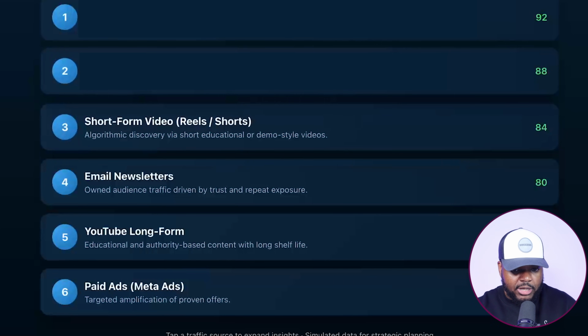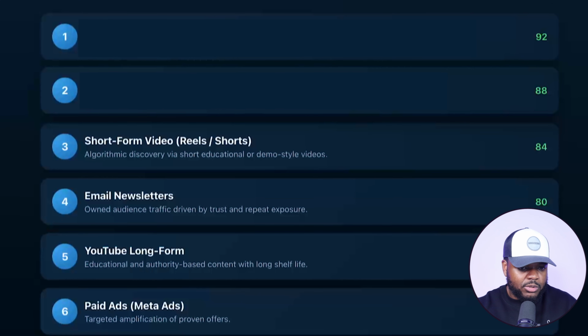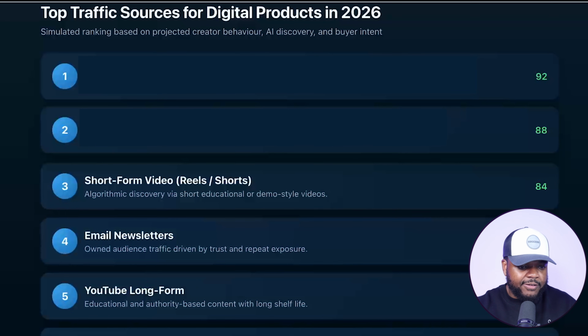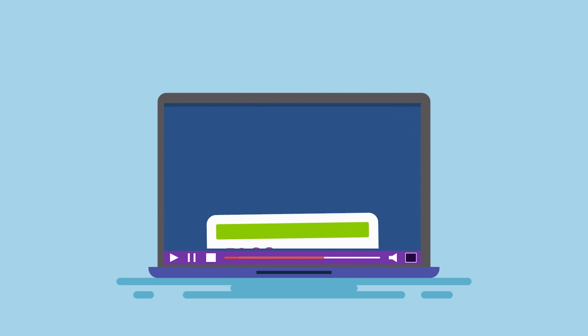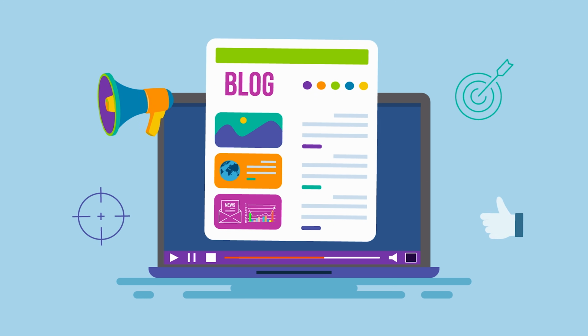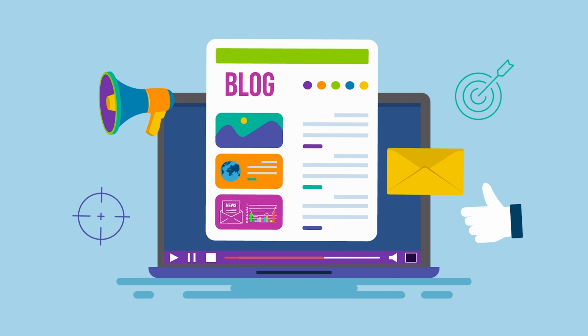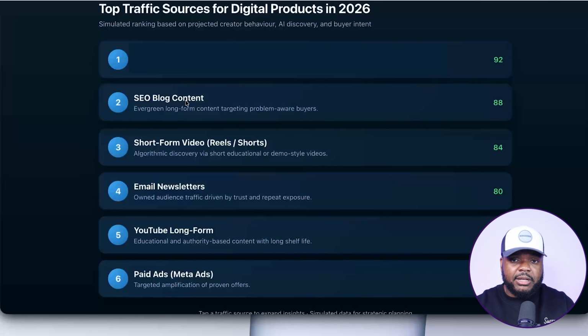Let's move on to the second traffic source according to ChatGPT 5.2, which is going to be SEO blog content. Now, this one really surprised me because a lot of people have the mindset that blogging is dead, it doesn't work, and there's no way that you're going to be able to use blogs when it comes to getting traffic going towards a digital product. By the looks of it, it doesn't seem like that's the case.